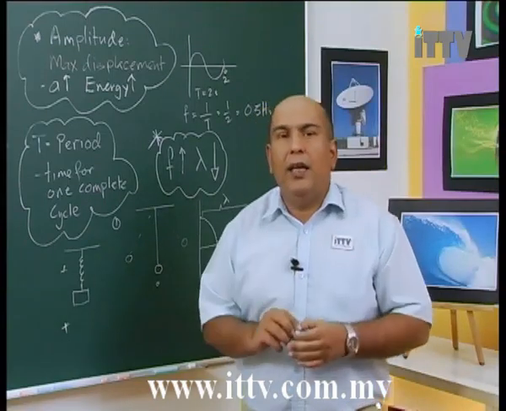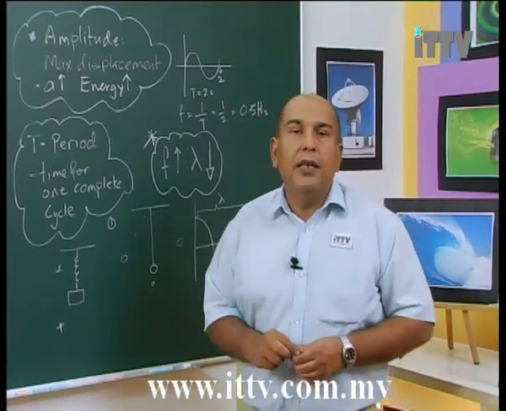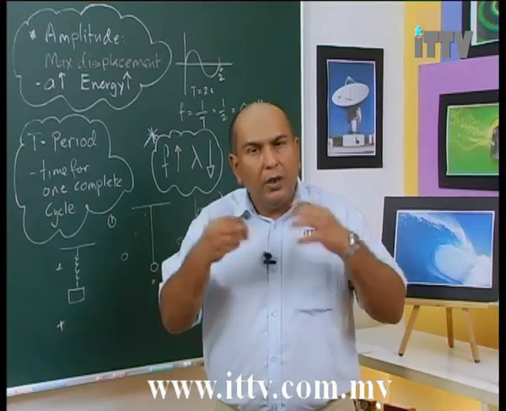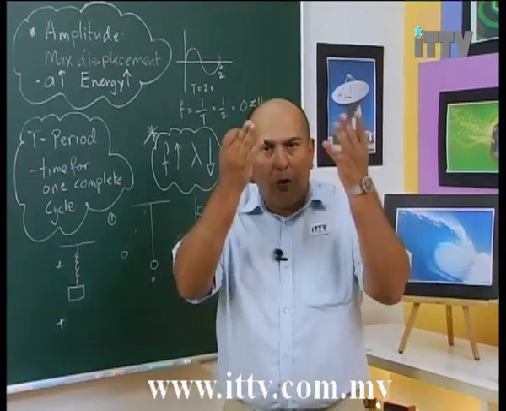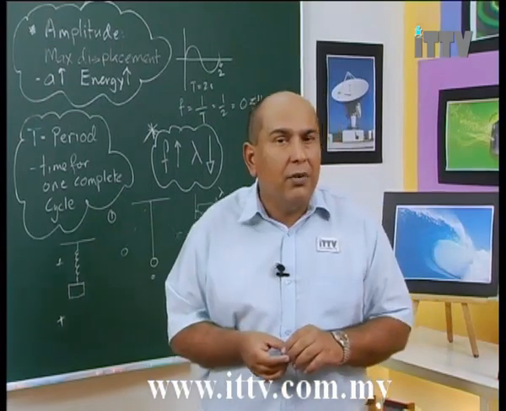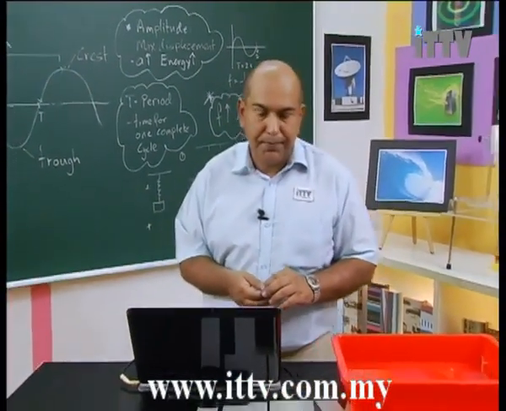So just be aware of these two systems, because we commonly use them in examination questions or in general to make you understand about oscillation, what one cycle is, and how to calculate period and frequency from real life situations.